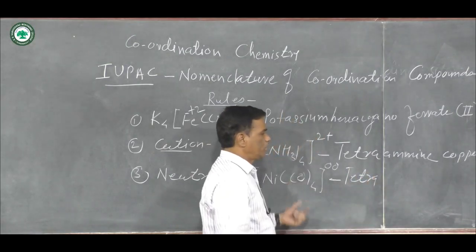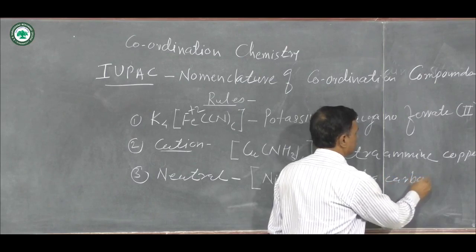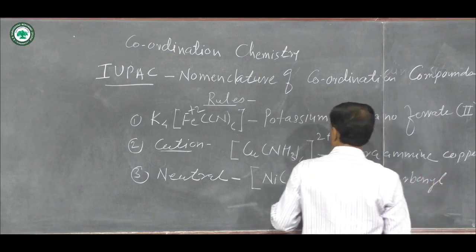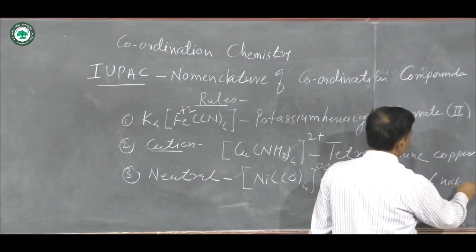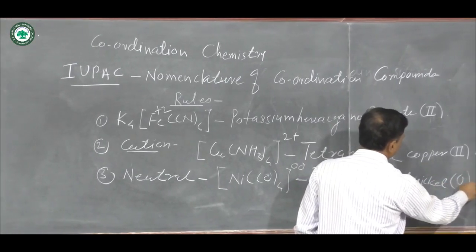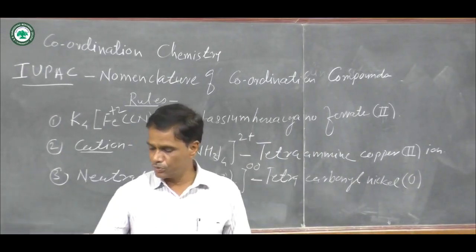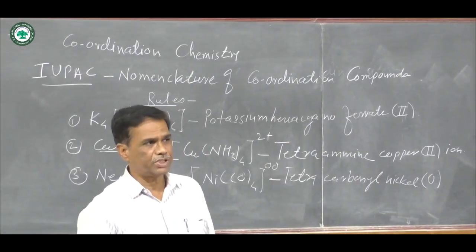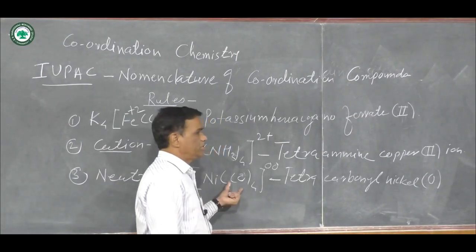Then 4 carbonyl groups are there, here carbonyl, then nickel, and charge on nickel is 0. Even though when charge is 0, that charge is represented on that metal ion, and here the name of this complex